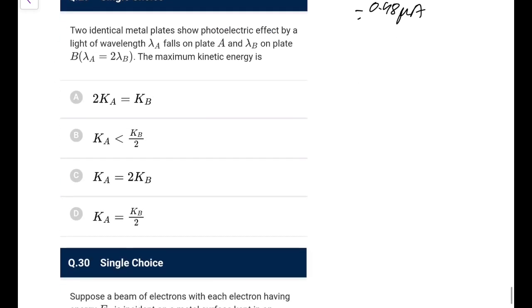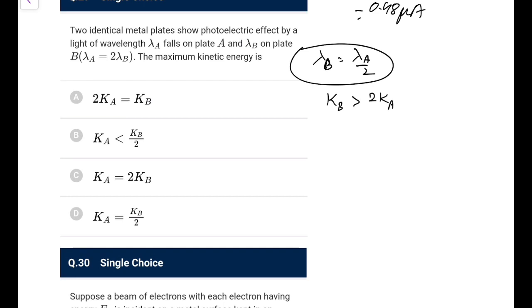Next one. Two identical metal plates show the photoelectric effect, with light of wavelength lambda A on plate A and lambda B on plate B. The maximum kinetic energy is, okay, because both are identical, what we have is lambda of B is equal to lambda of A by 2. That means the incident energy is doubled, and you know if the incident energy is doubled, the kinetic energy is more than doubled. So the kinetic energy at B would be greater than twice the kinetic energy for A. You can directly write option B.